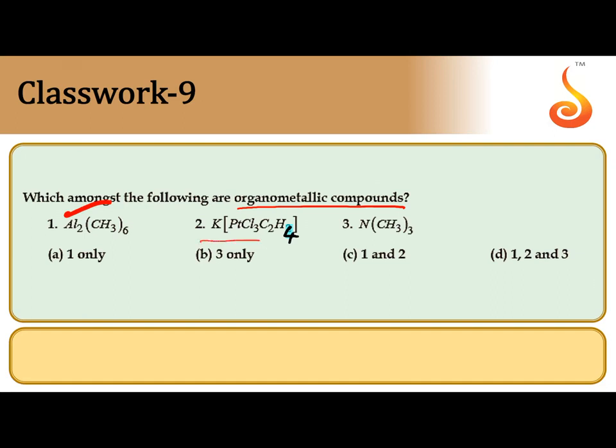Next, the second one, Zeise's salt. Here also platinum is attached to the carbon of ethylene, that's why it is an organometallic compound. Here, in the tertiary amine, N is not a metal, that's why 3 is not correct. So 1 and 2 are correct, that's why option C is correct for us.